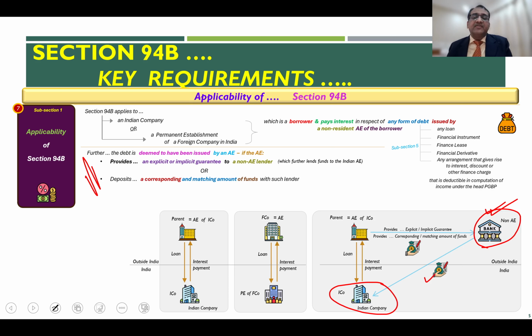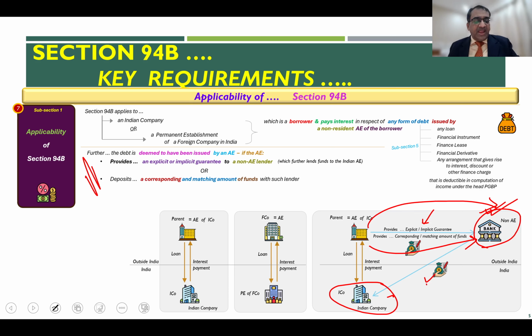And there are two things. Either this loan, which is given to the Indian AE, is backed by a guarantee which is given by the parent or any other foreign AE to this banker, or this foreign AE, in this case the parent, provides a matching or a corresponding amount of funds.